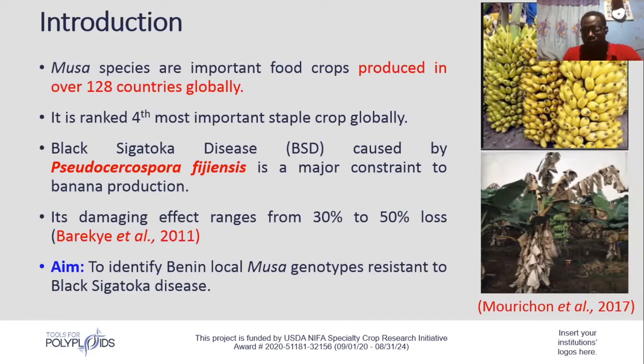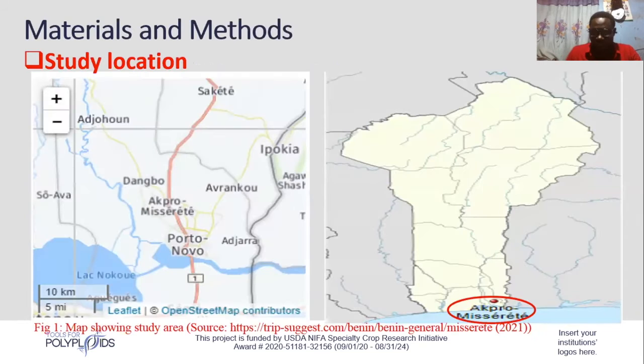Now, to help address this increasing issue of food shortage and food insecurity, mostly across Africa, where the World Hunger Map has shown that in most countries in Africa, more than 35% of the population are in chronic hunger, we need to see how to select for breeding and for propagation crops that are resilient in the environment, resistant to pathogens, and high yielding. So this work was aimed at identifying local Musa accessions which are resistant to this disease.